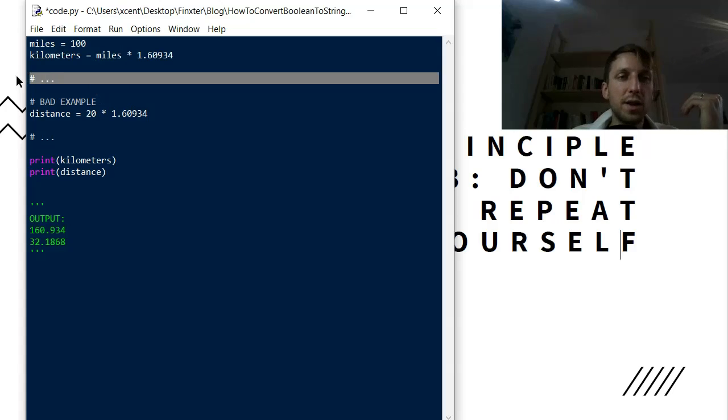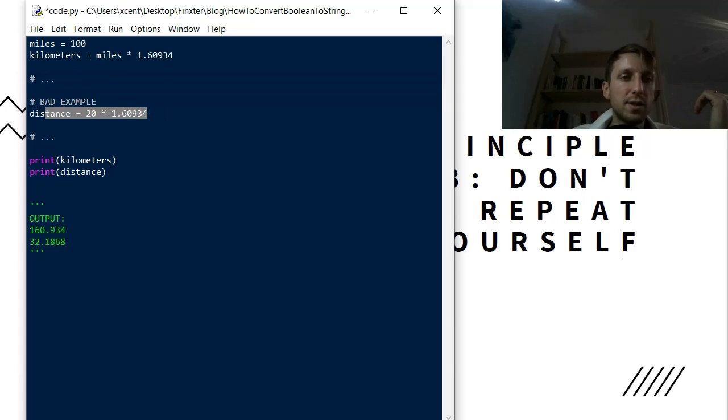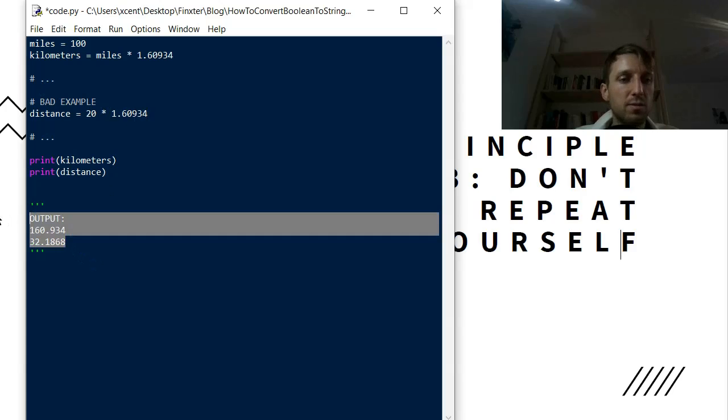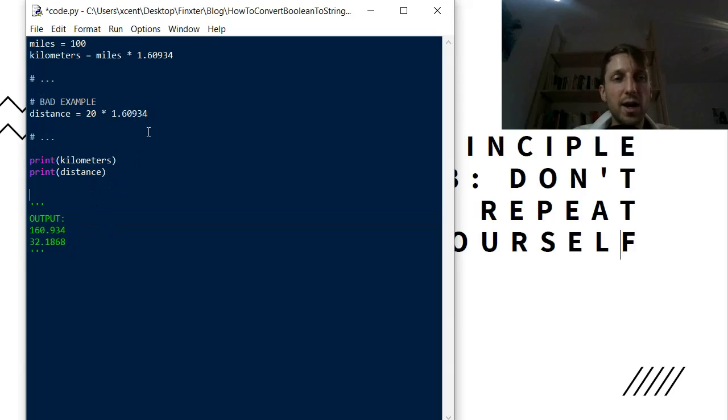Now we have some other code in between, and then again we use the conversion here. We calculate 20 miles and multiply it with our conversion number. This is actually a bad example. The output will be some converted numbers, but why is it bad? Because we use this magic number multiple times in our code.